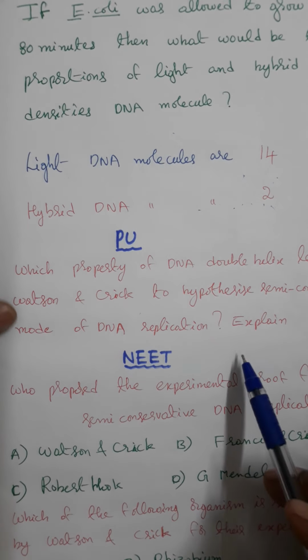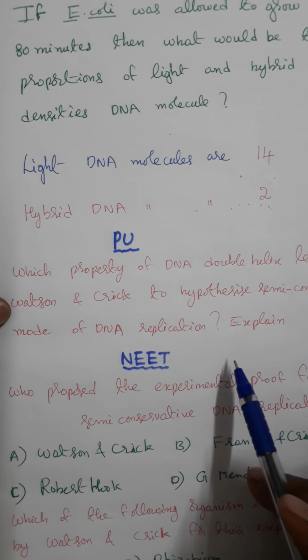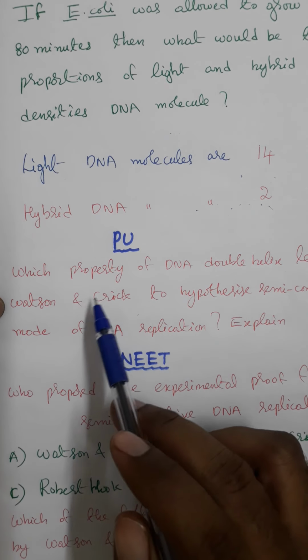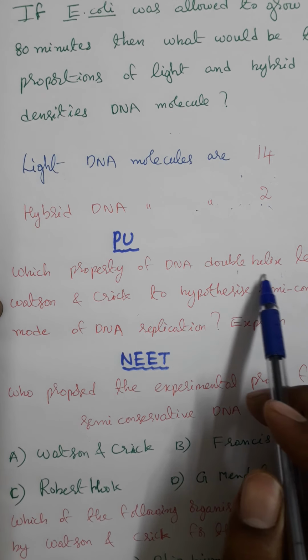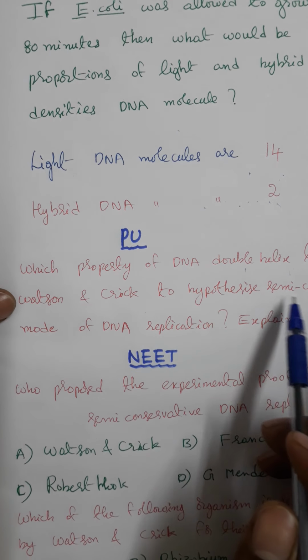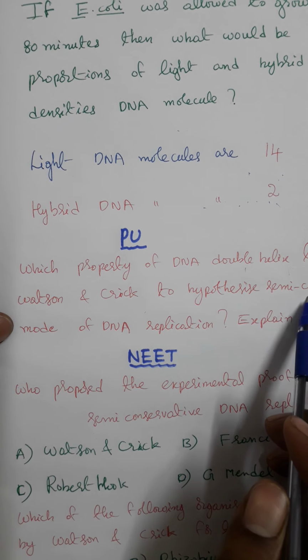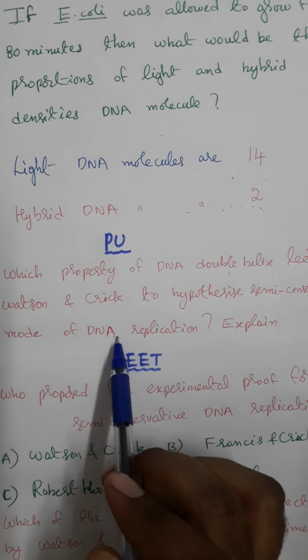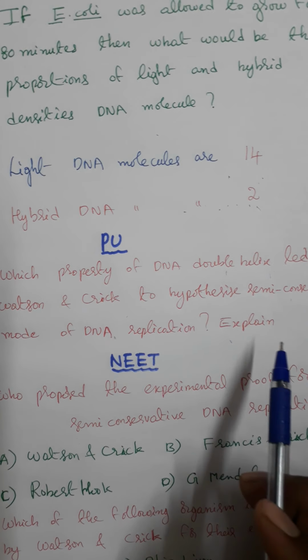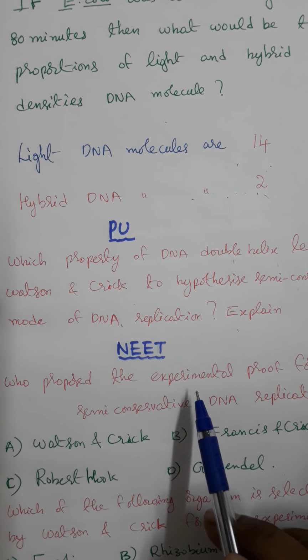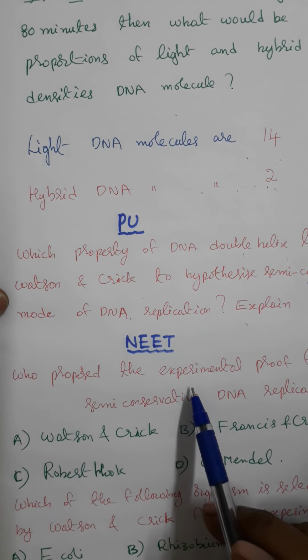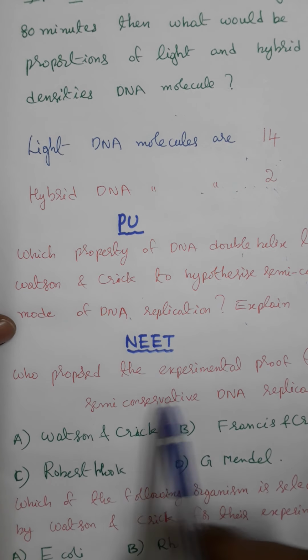From this concept, regarding the subjective point of view, the question is: which property of the DNA double helix led Watson and Crick to hypothesize the semi-conservative mode of DNA replication? Explain. Okay, whereas in this concept, regarding a few need-related questions, I will explain here.